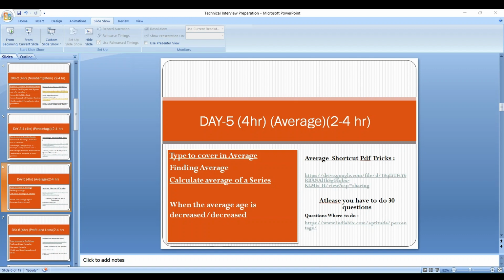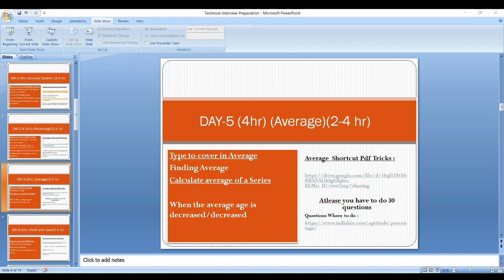Okay. And I've added a tips and tricks shortcut PDF that has all the tips and tricks related to the pipe and cistern problem. So you can find in the doc the basic definition of pipe and cistern and the essential formulas that are used in the pipe and cistern problems. These are the things you have to note down in your copy and start making notes for that.